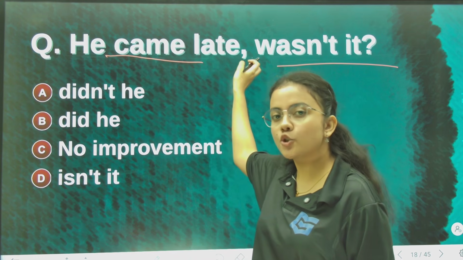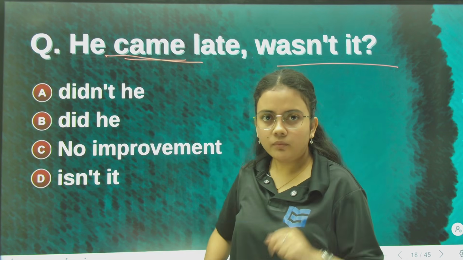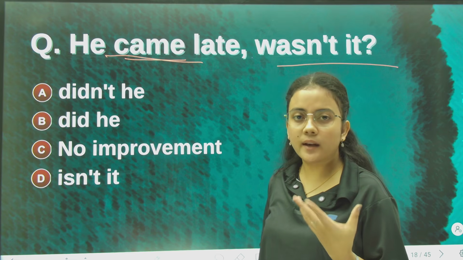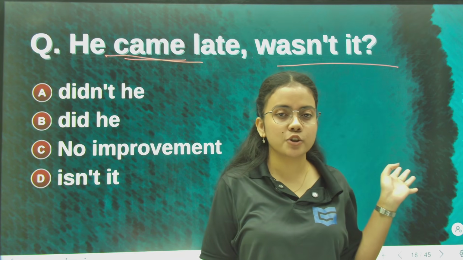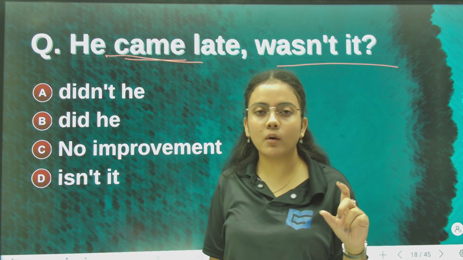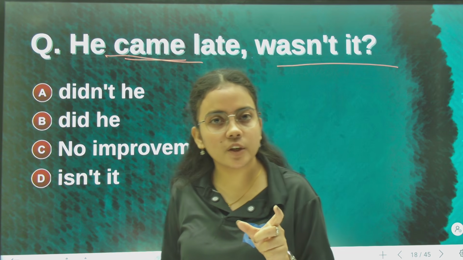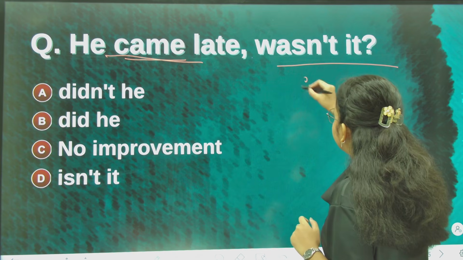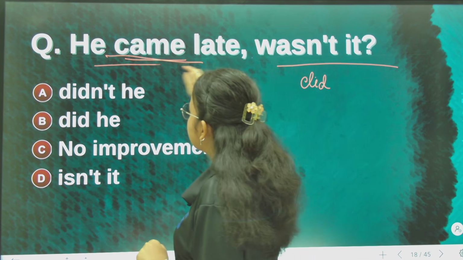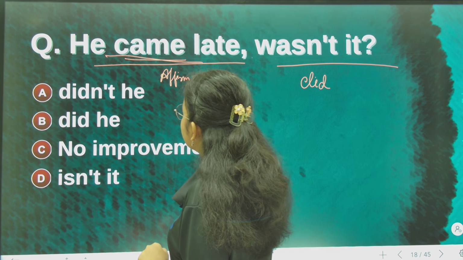Now, for such doing verbs, as I said, the question tag auxiliary verb will be do. Okay, do is the auxiliary verb. Now what will the past form of do be? Did. Now since our sentence is affirmative, meaning positive.